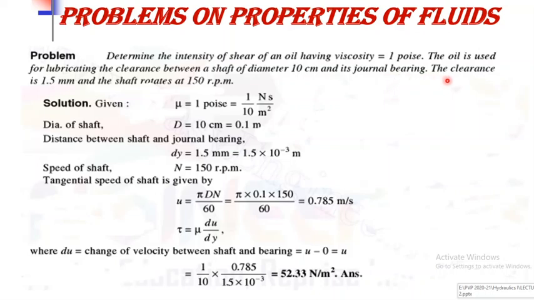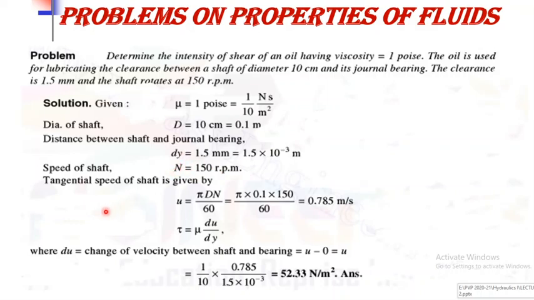It is a journal bearing, the clearance is 1.5 mm, and the shaft rotates at a speed of 150 revolutions per minute. The clearance between the shaft and the journal bearing is 1.5 mm, and that distance is nothing but dy. Again we have to convert that into meters, so multiply by 10 raised to minus 3. The speed of the shaft is 150 revolutions per minute, represented by capital N.